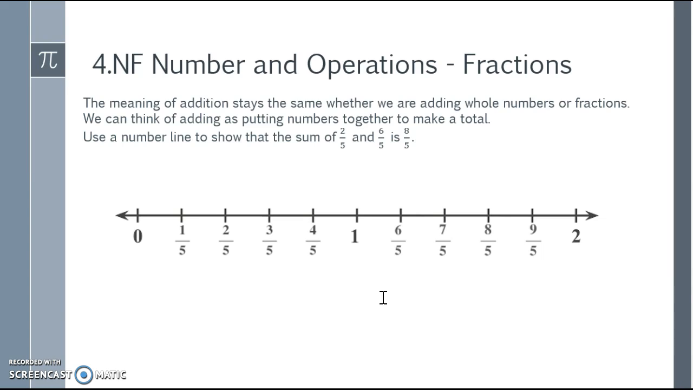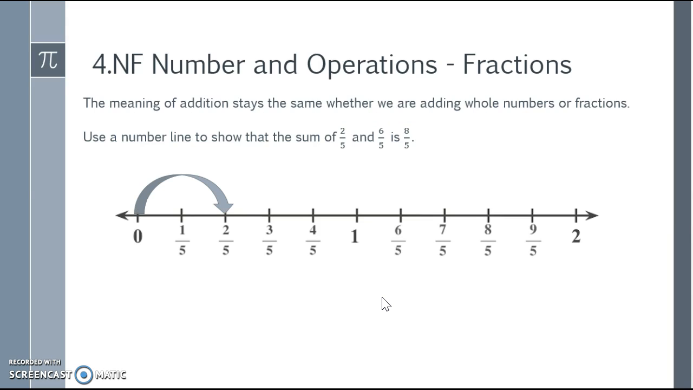I have my number line here and it's broken down into copies of 1/5. And we'll start with 2 copies of 1/5. So we start at 0 and I go to 2/5. Well, I need to count 6 copies of 1/5 more. So I need 1, 2, 3, 4, 5, 6 copies of 1/5 more. So altogether, we arrive at 8 copies of 1/5.